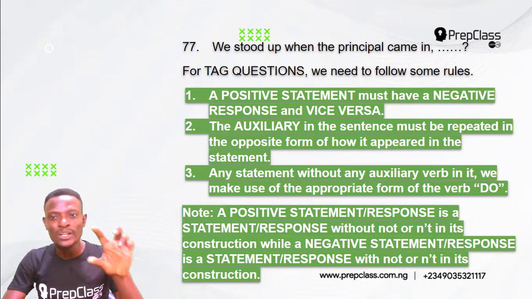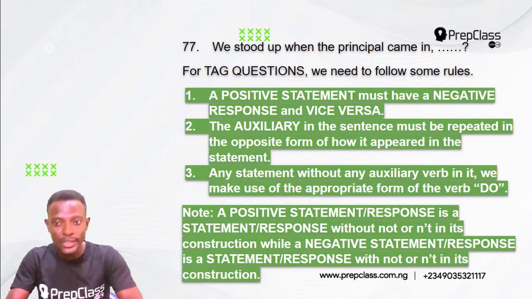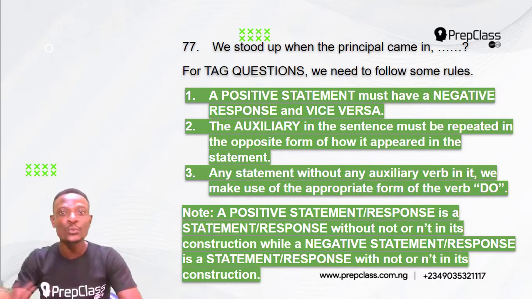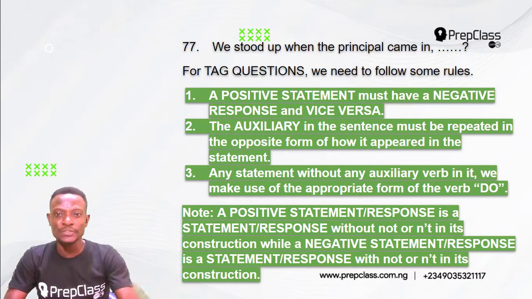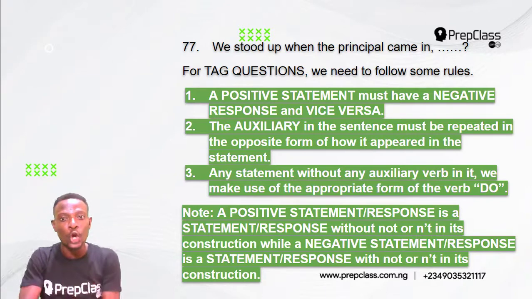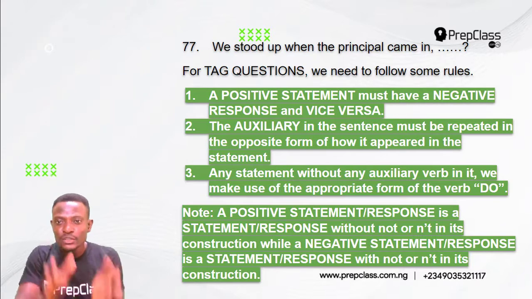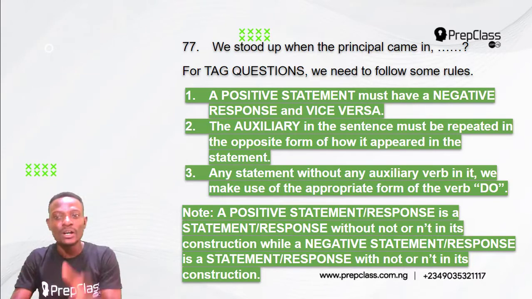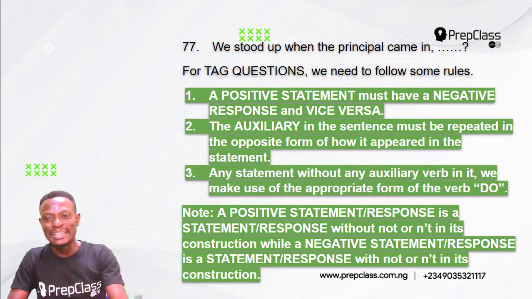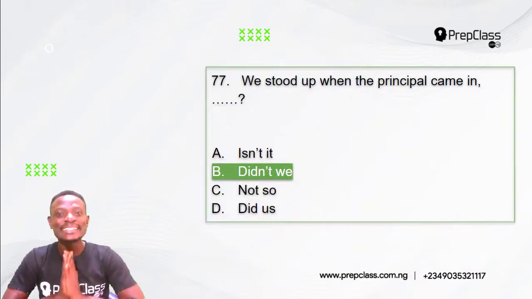We stood up when the principal came in. We can't say do we. We can't say does we. What we would say is didn't we, because the action of the principal is in the past, came. When the principal came in, we stood up. The action of the sentence is in the past, so the response has to be in the past as well. So the appropriate form of the verb do is didn't. We stood up when the principal came in. Didn't we?